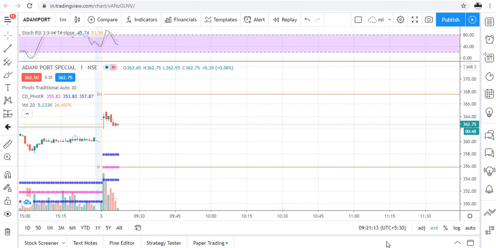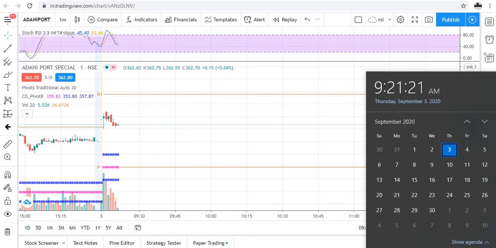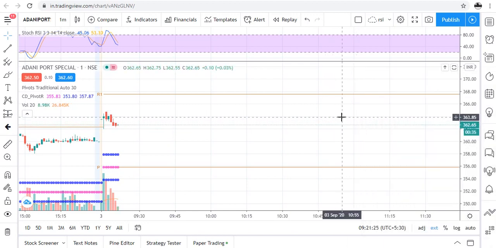Now let me show you today's date and time. So today is 3rd of September 2020 and time is 9:21 am. So let us come on to our stocks.